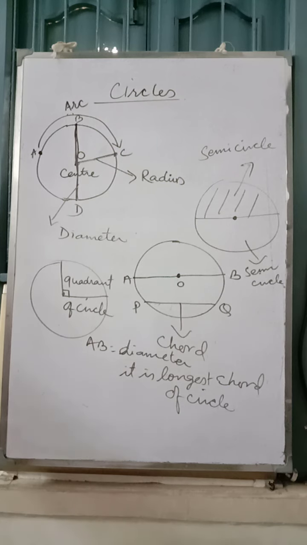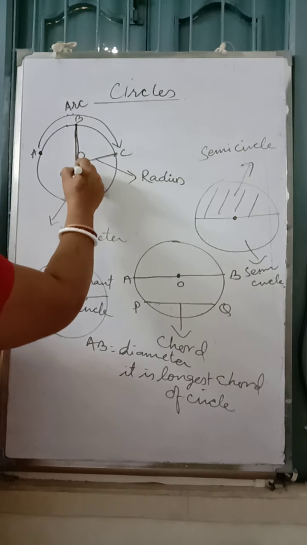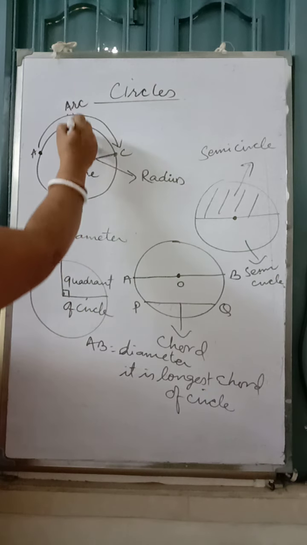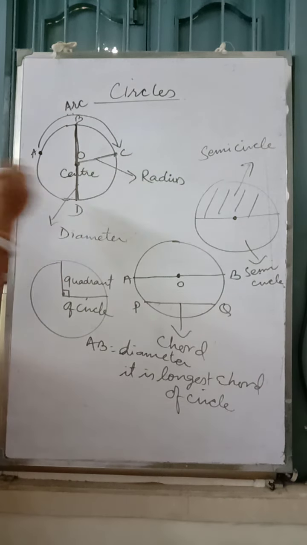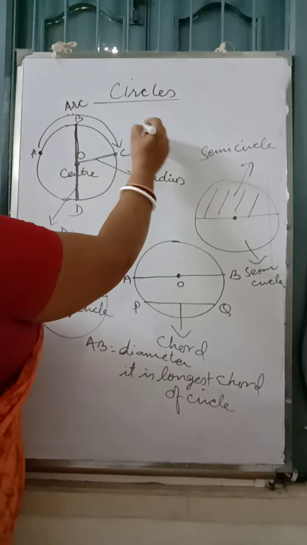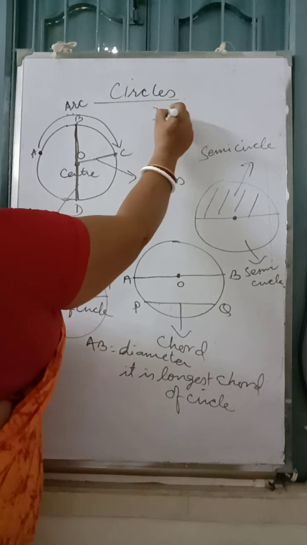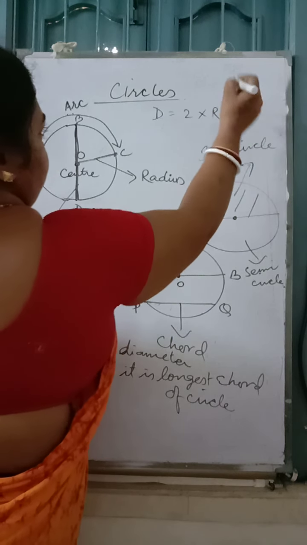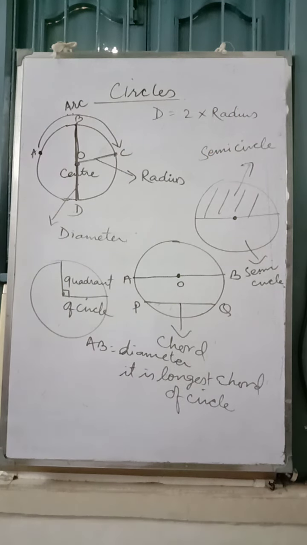Now what you can see, the common thing: radius is one side, center to circumference, but circumference to circumference through the center is diameter. So diameter is equal to 2 into radius. So radius is equal to diameter divided by 2.